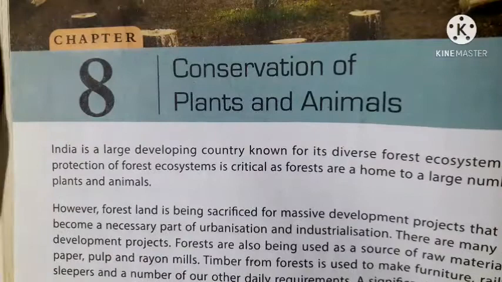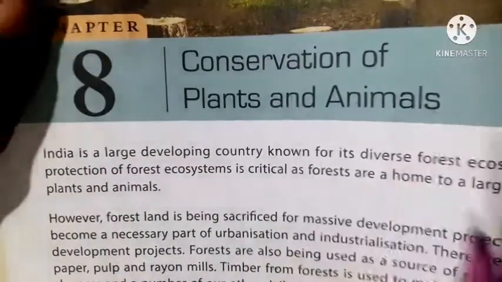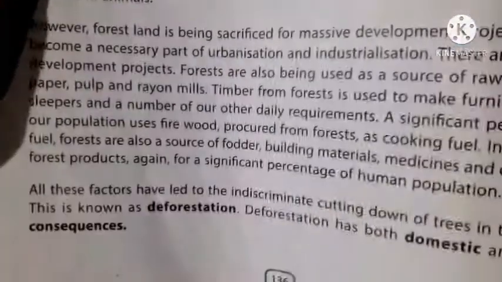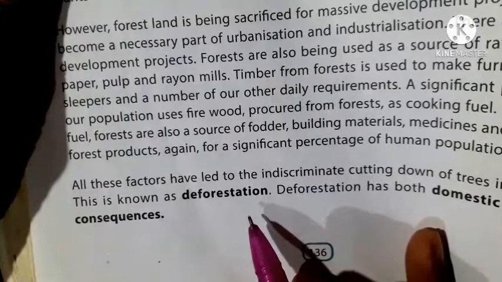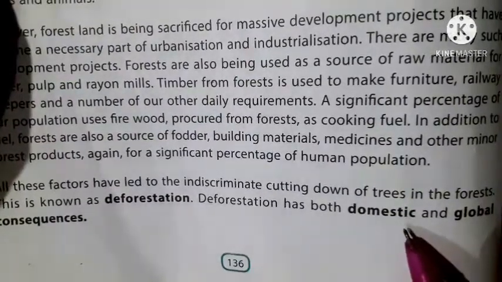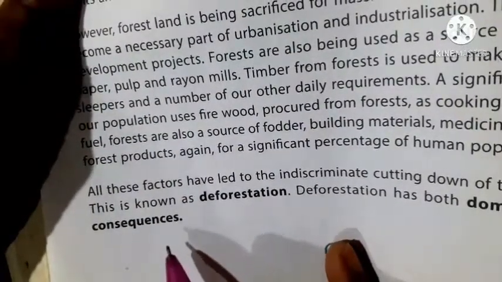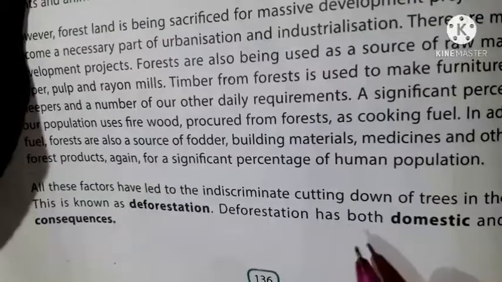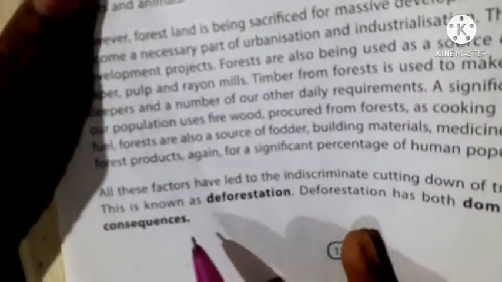Conserving anything is conservation. Plants and animals. Deforestation. What is deforestation? Cutting down of trees. Deforestation has both domestic and global consequences. Consequence means result.